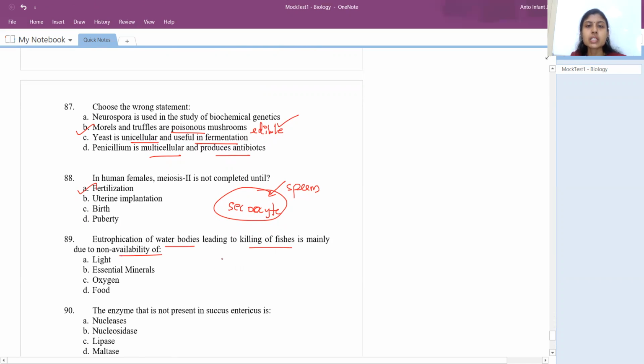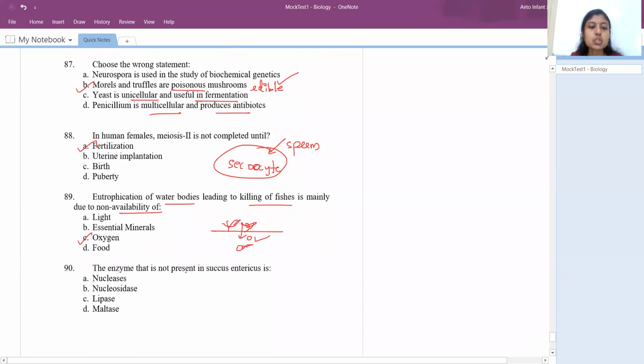The 89th question: eutrophication of water bodies leads to killing of fishes mainly due to non-availability of what? Eutrophication is the accelerated enrichment of nutrients in the water. Whenever there are more nutrients in the water, all the water plants will grow above the water surface. This leads to non-availability of oxygen to the fishes which live below. If this is the water surface and all the plants grow above it like this, the fishes present below will not receive oxygen. So this will lead to the death of fishes.